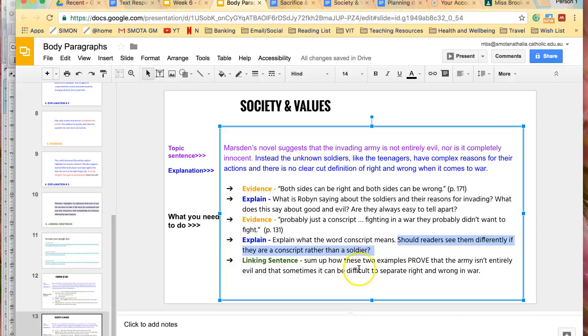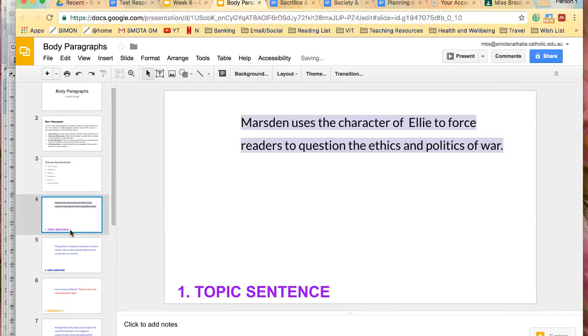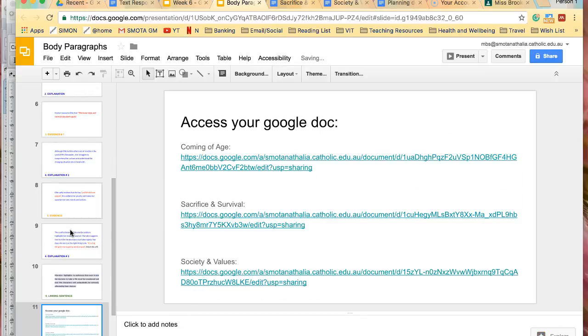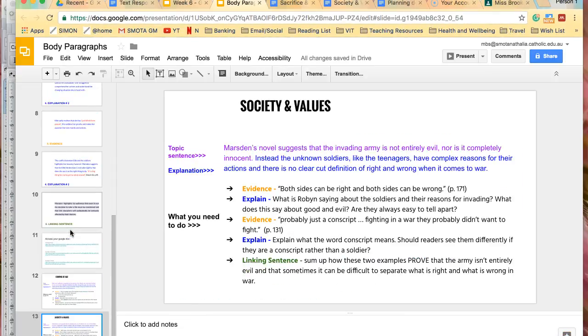All right, and then you need to sum up how these two examples prove that the army isn't entirely evil and that sometimes it can be difficult to separate what is right and what is wrong in war. Okay, now that's three different paragraphs we've looked at: one for sacrifice and survival here, one for coming of age here, and one for society and values here.